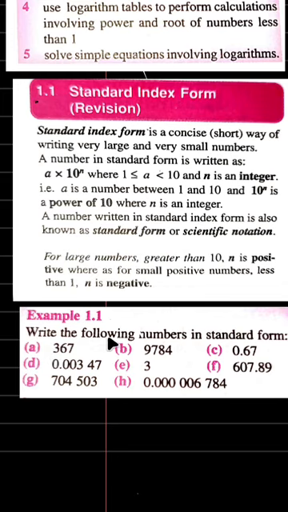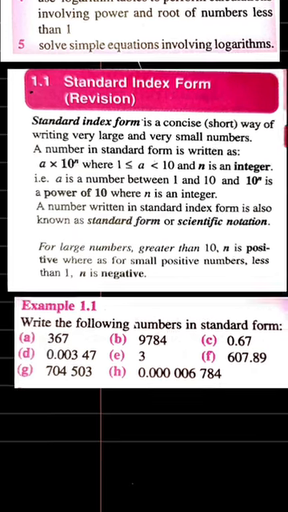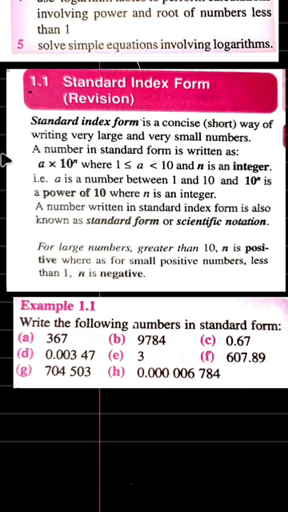It says write the following number in standard form, and we have the number here. The first number is 367. Let me pick my pen out and write the first one here. We have our first question, that is 367. So let's write this one in standard form.